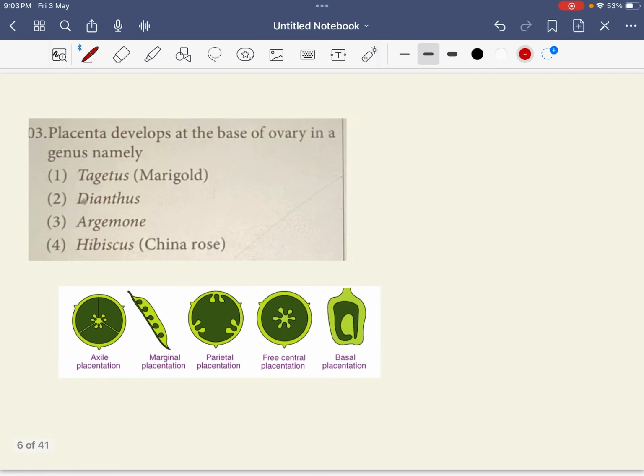Next question. The placenta develops at the base of the ovary in the genus namely. Let's see the simplest one, hibiscus. Hibiscus is having axial placentation. Just have a look at the picture. Argemone is having parietal placentation.